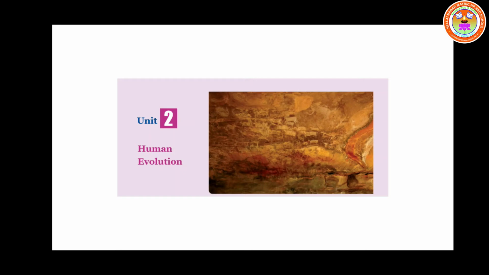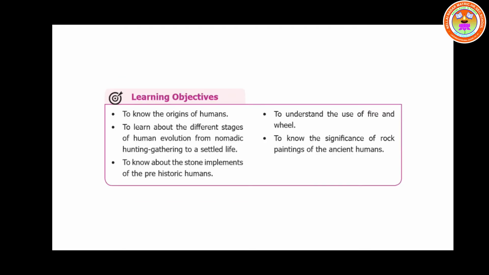Good. Children, today's class we shall study the lesson in history, Unit 2, Human Evolution. First of all, let us see the learning objectives. To know the origins of humans, to learn about the different stages of human evolution from nomadic hunting gathering to a settled life, to know about the stone implements of the prehistoric humans, to understand the use of fire and wheel, to know the significance of rock paintings of the ancient humans.